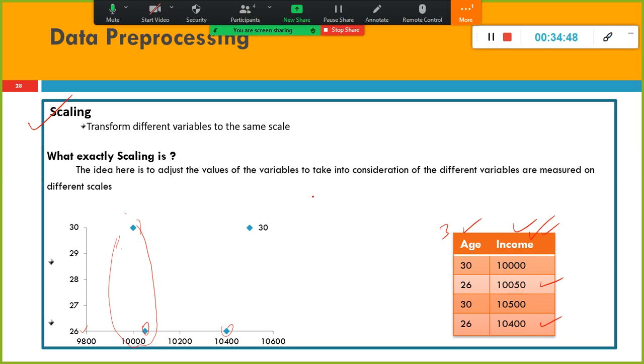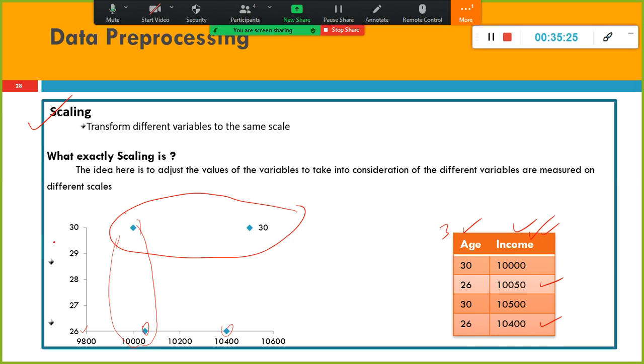So ideally what we want is 26 and 26, and here the 30-year-old guy. So the question is, can I group it like this or can I group it like this? A 26-year-old guy's income is also somewhat closer to this one, and this 26-year-old guy's income is also somewhat closer to this one. All we need to do is go by age and income, right?